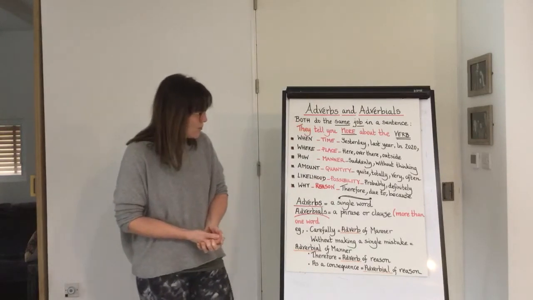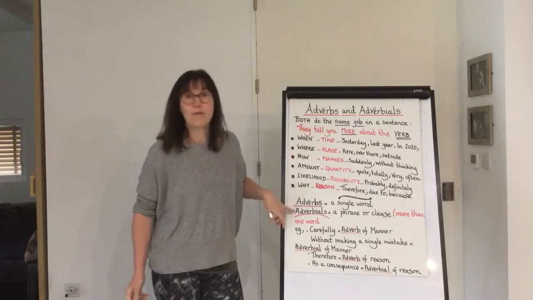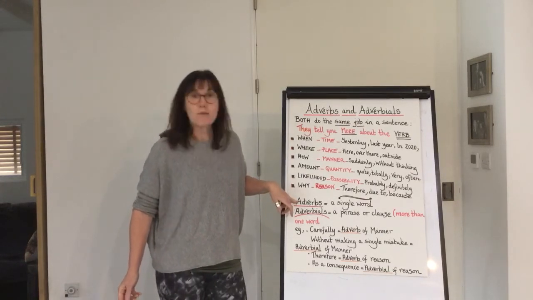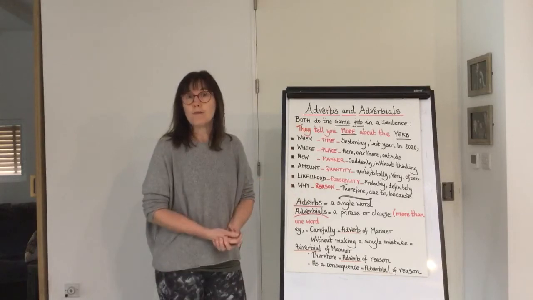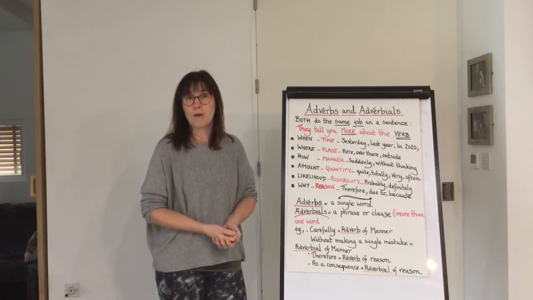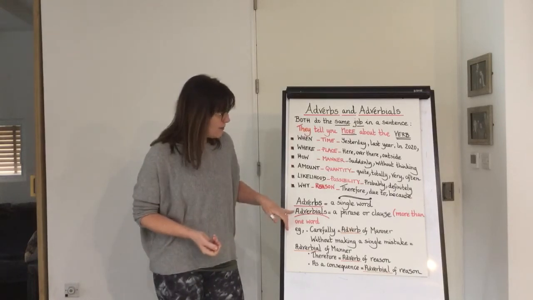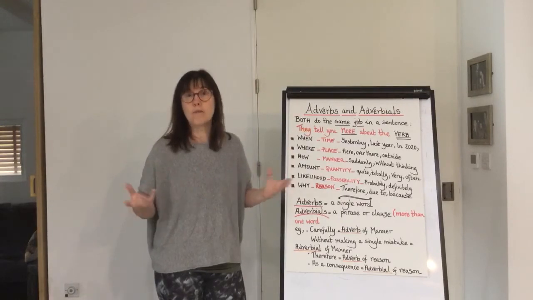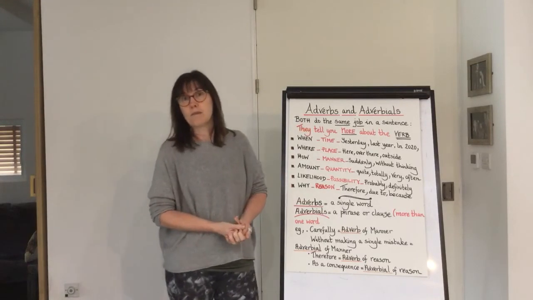Let's go on to what the difference is between an adverb and an adverbial. An adverb is when it is a single word, so just one word telling you more about the verb. And an adverbial is simply when a phrase or a clause, that's a group of words, has been used.